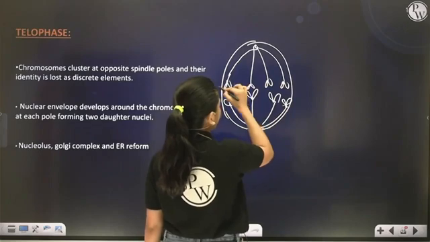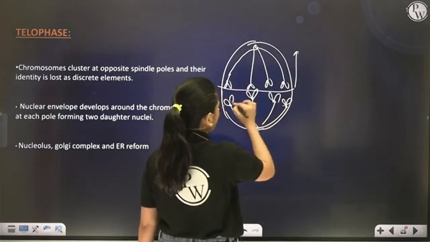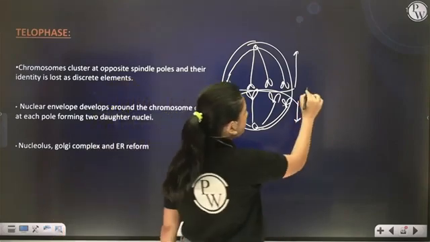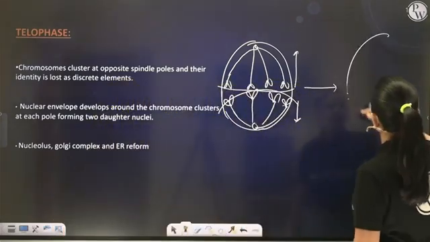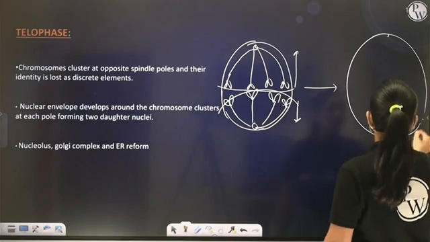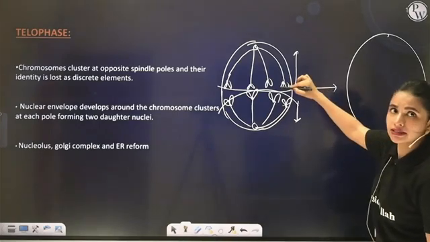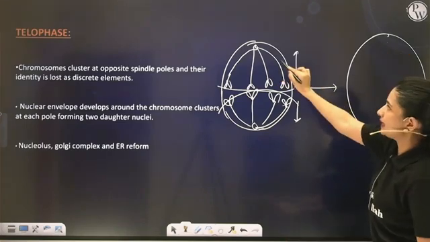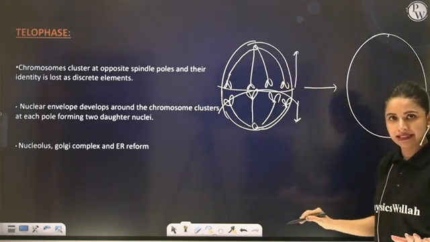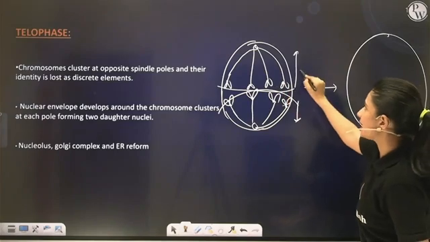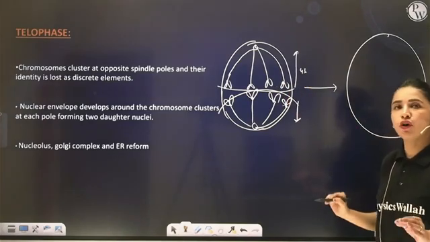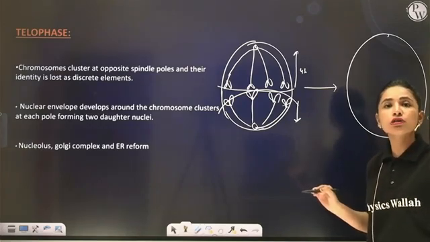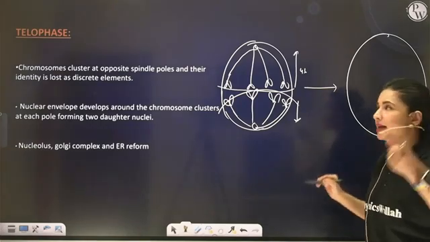So now 46 chromatids will move on one side. Now during telophase, first of all, these 46 chromatids will move towards one pole. Now all these spindle fibers and asters will get disintegrated. The 46 chromatids will decondense to form again the original chromatin fibers as present in their parent cell.